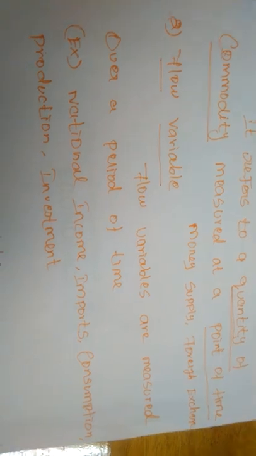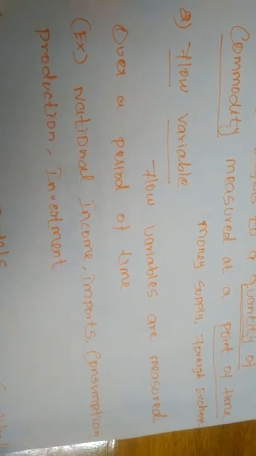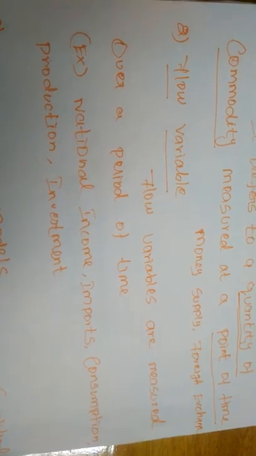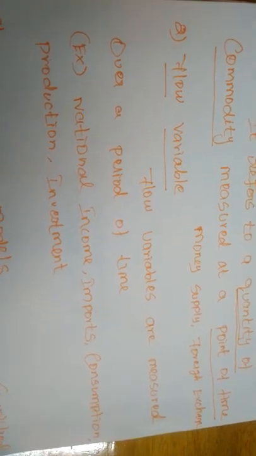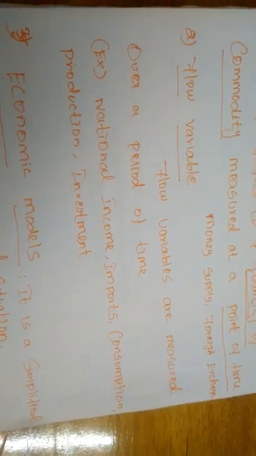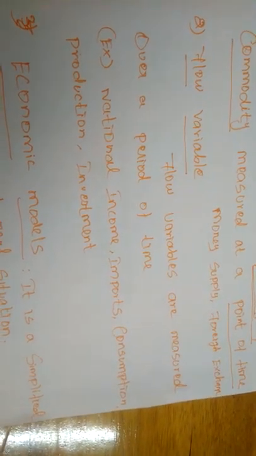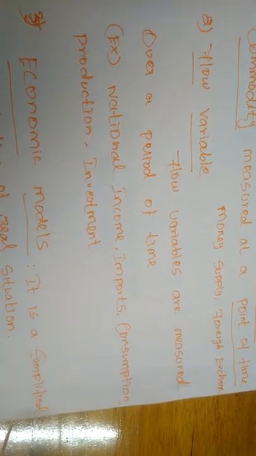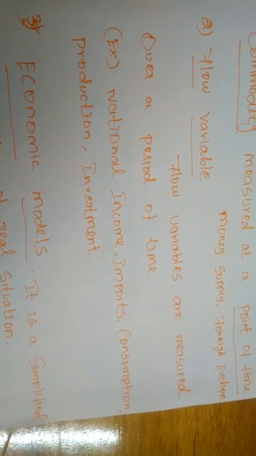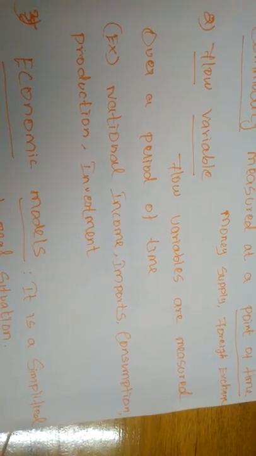Next one is flow. The flow variables are measured over a period of time. A flow variable is measured over a period of time. Which factors are moving or changeable within a particular time? Every such factor we can consider as a flow. The national income, imports, consumption, production, investment, and salary, everything will come under the flow variable.